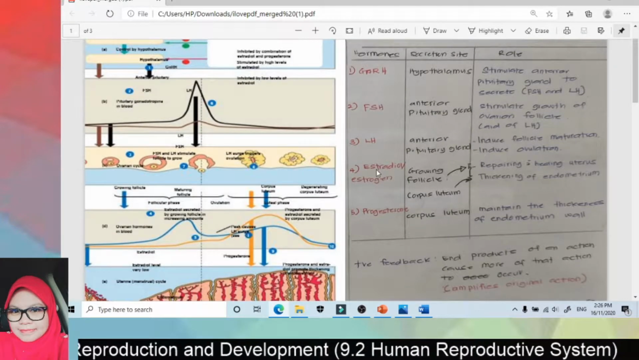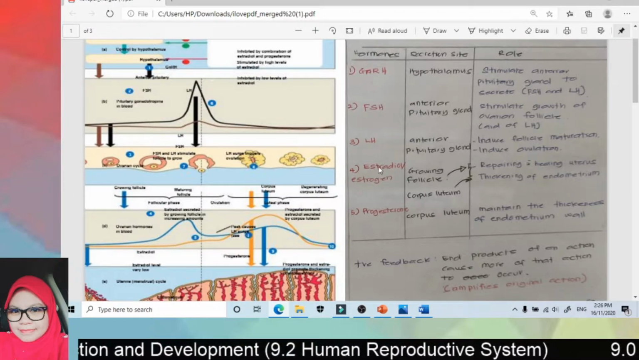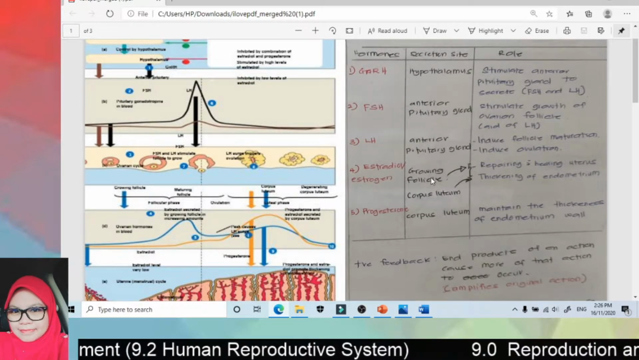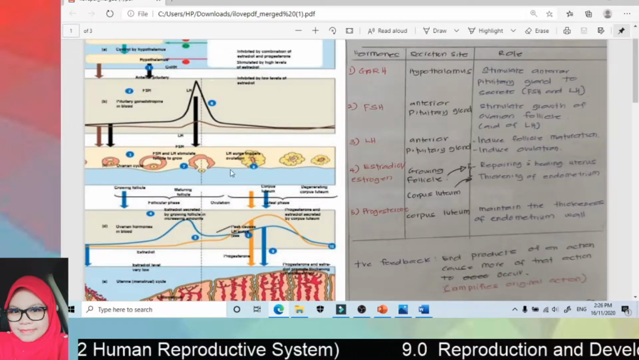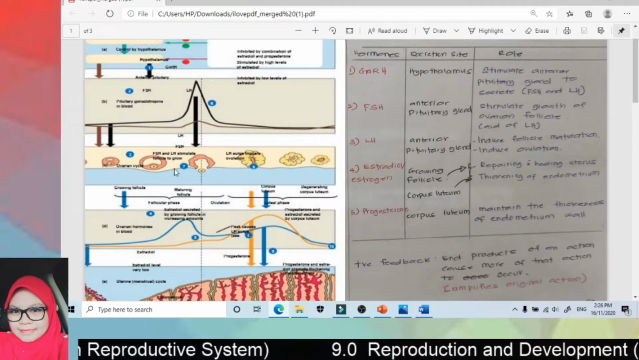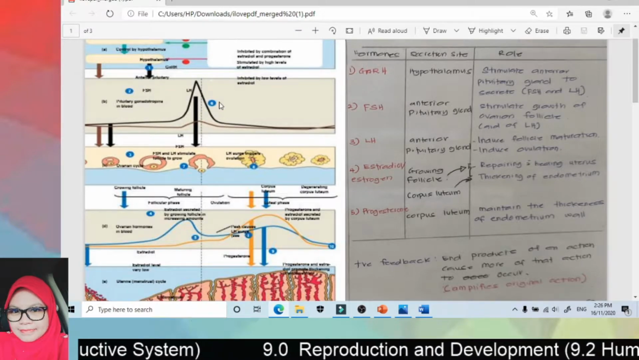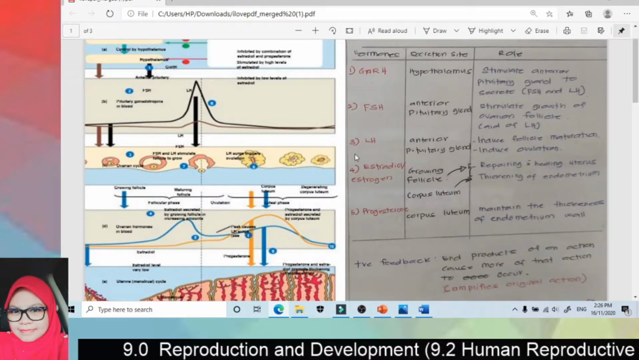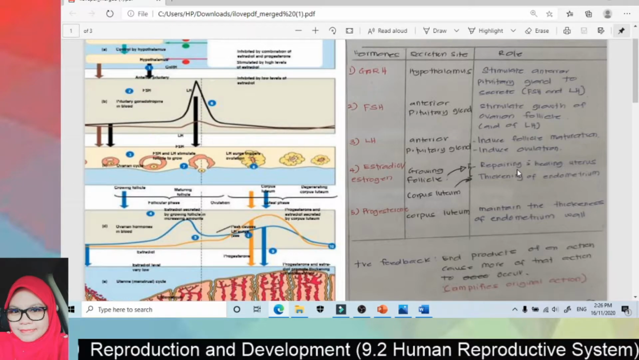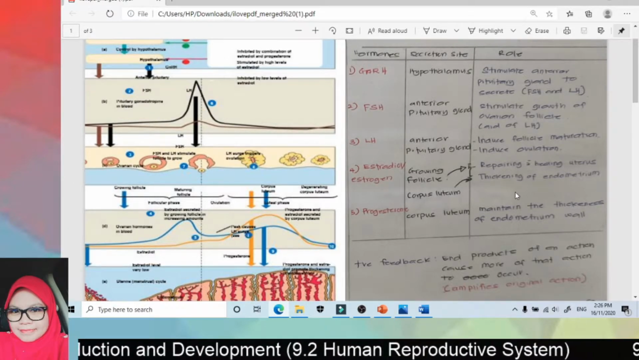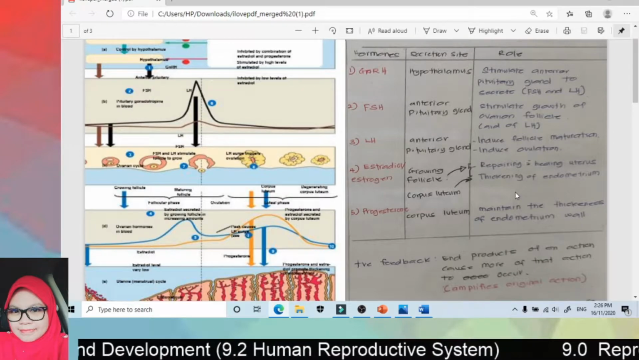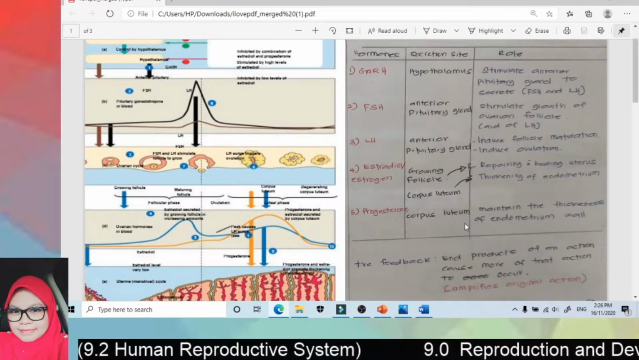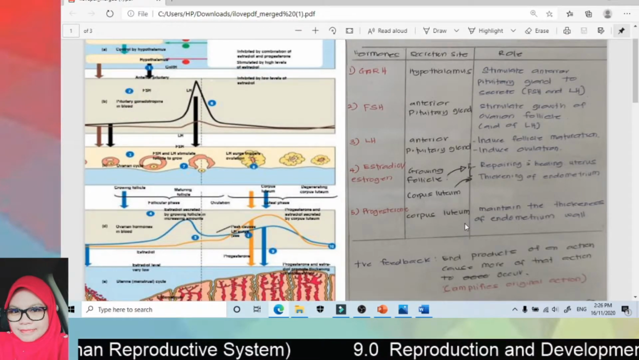The next hormone is estradiol, also known as estrogen. Estradiol and estrogen refer to the same hormone. Before ovulation, this hormone is secreted by the growing follicle. But after ovulation occurs, the hormone is secreted by the corpus luteum, and the function of estradiol is repairing and healing the uterus and thickening of the endometrium wall. And the last hormone is progesterone, which is secreted by the corpus luteum, and its function is to maintain the thickness of the endometrium wall.